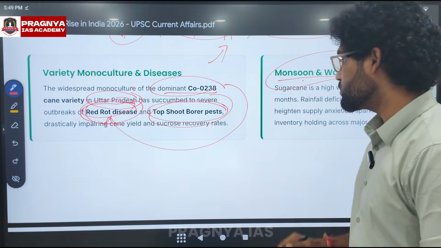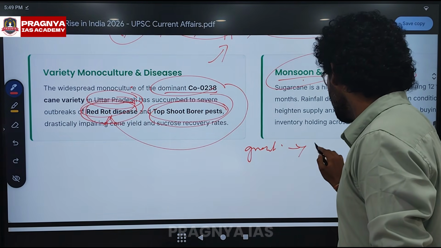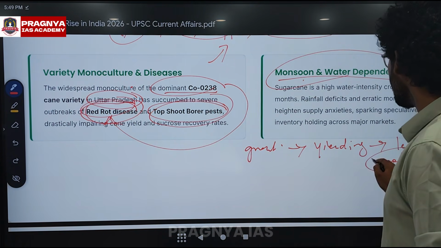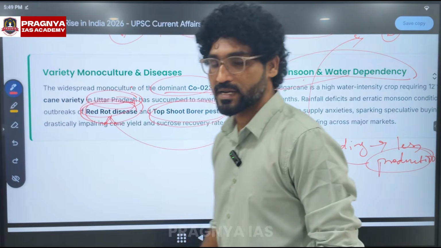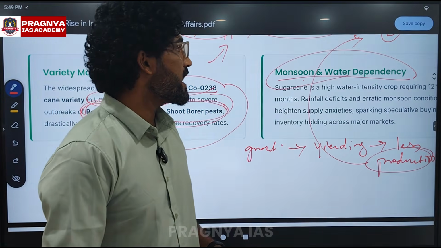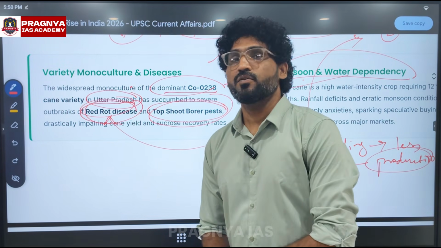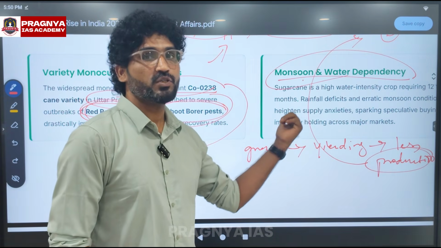If there is a weaker monsoon, then there is weaker growth, weaker yielding, and less production. Once there is less production, there is less supply in the market, and then there is a hike in the prices. In recent times, there has been a weaker monsoon, that is the El Nino situation, which hampers sugarcane production.